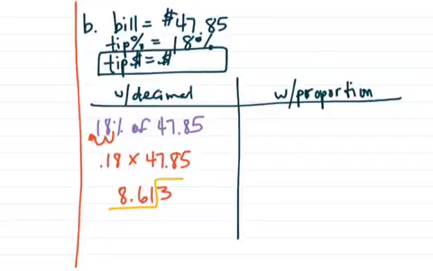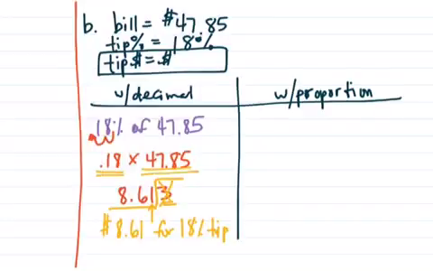I like using this little stair step, and I'm looking at this 3. Is this 3 going to increase that number right there? No. You know the 5 or more raise the score? Well, this 3, less than 5, 4 or less, let it rest. This 3 is just going to let that 1 rest. So it's $8.61 for the 18% tip. And all we did was take this decimal, 0.18 times 47.85, to get this final answer. Okay, so there's one method.